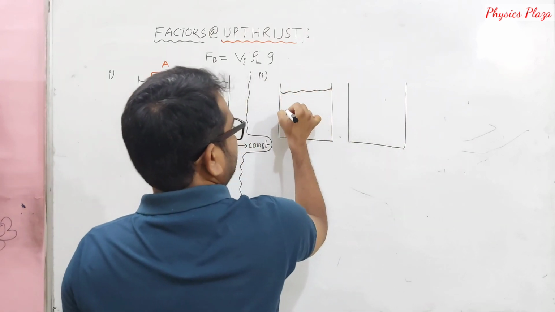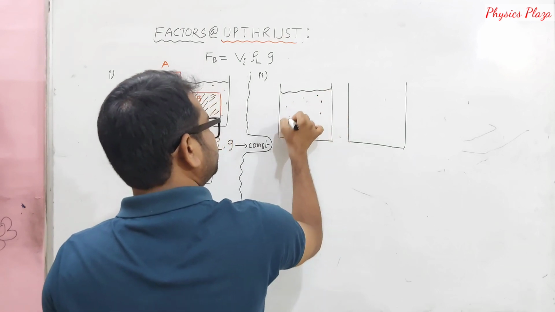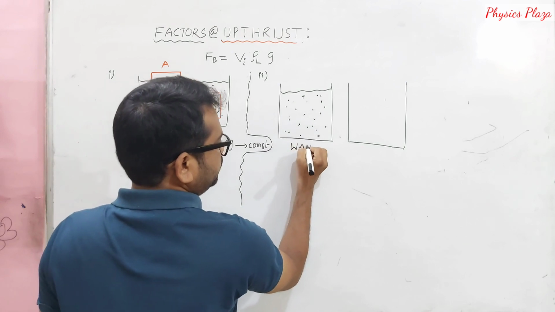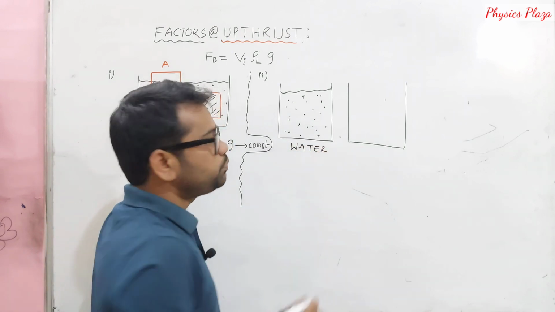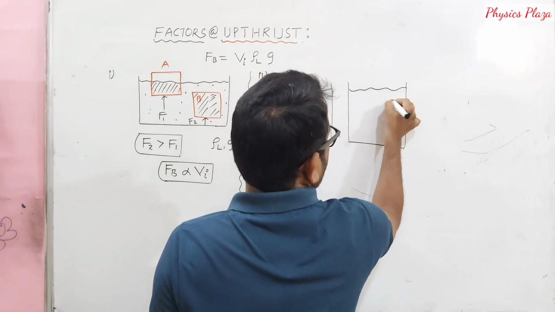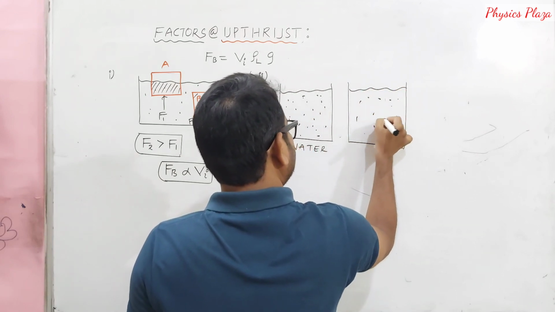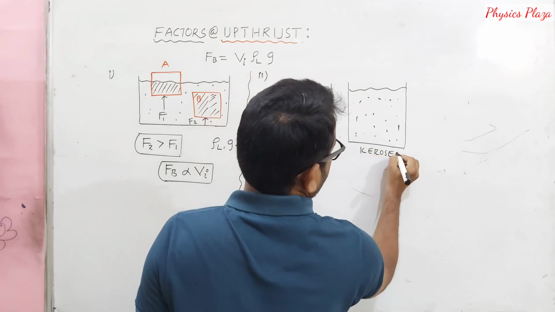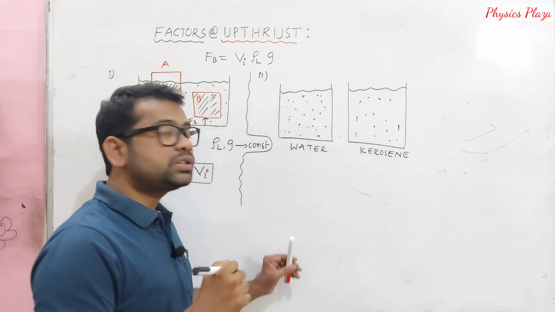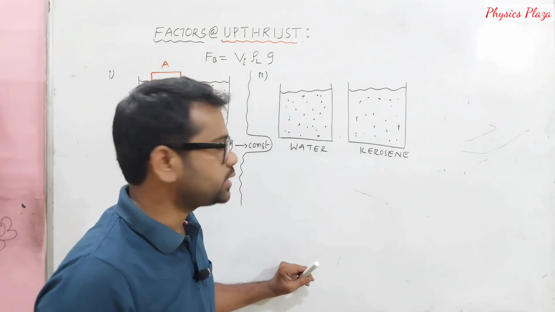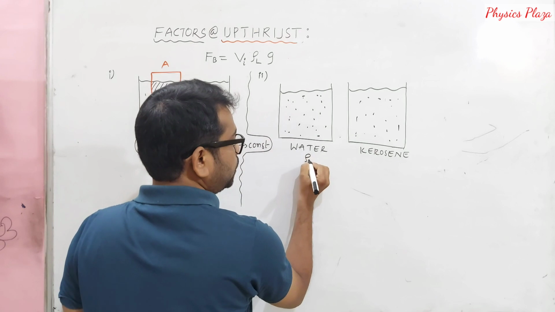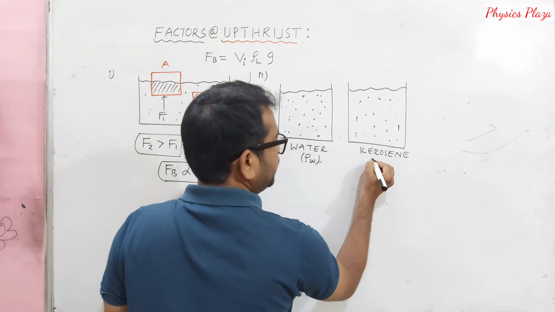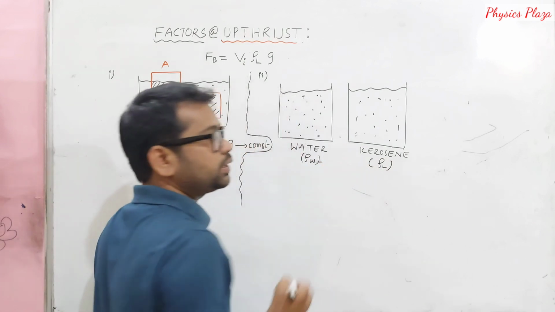Let us say water is taken in this container, whereas in this container, for ease of understanding, kerosene is taken. We know these are liquids with different densities. Let us say rho W is the density of the water, whereas rho L is the density of the kerosene.